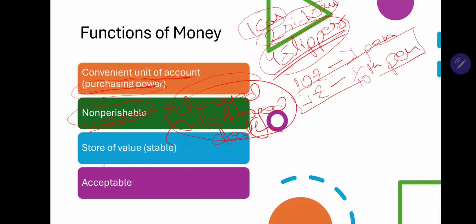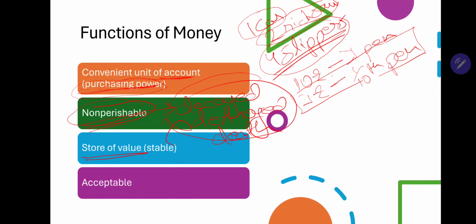The third function is to act as a store of value, meaning that we can preserve our wealth in the form of money more effectively as compared to keeping it in the form of animals, right? In the previous case, we discussed animals which require feeding and housing. Or consider the example of our milkman from the previous slide. He would need a refrigerator to save the value of his milk, otherwise it will become curd, right? It requires a lot of physical space to preserve that value. In money terms, he can put that money in his wallet, but he cannot put the milk in his pocket.